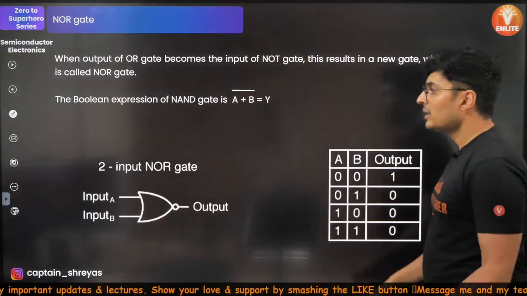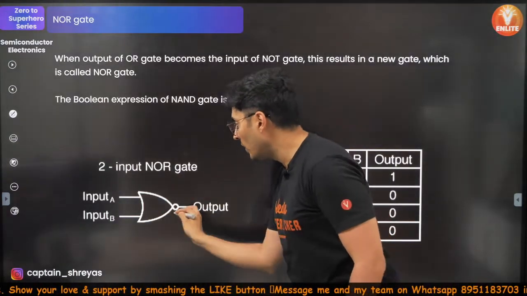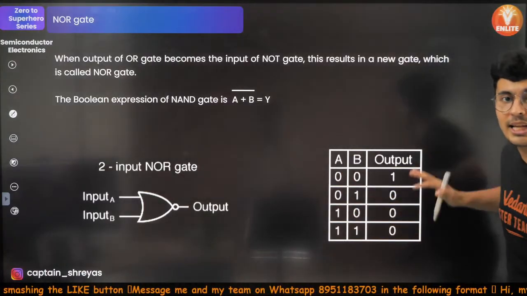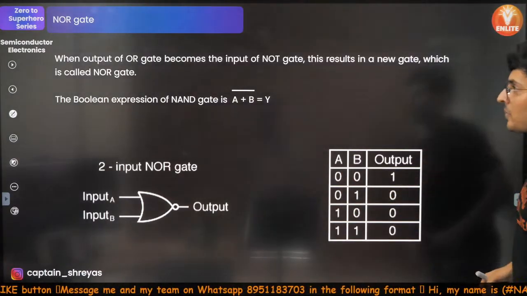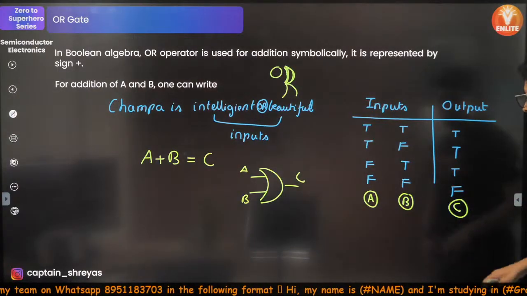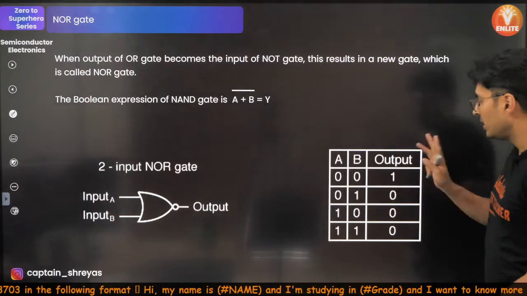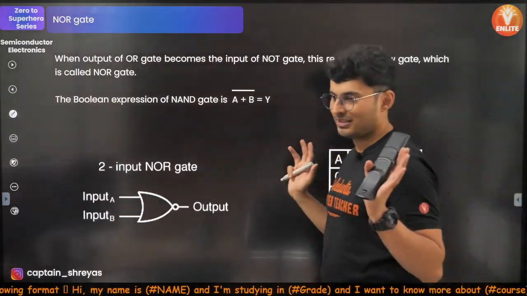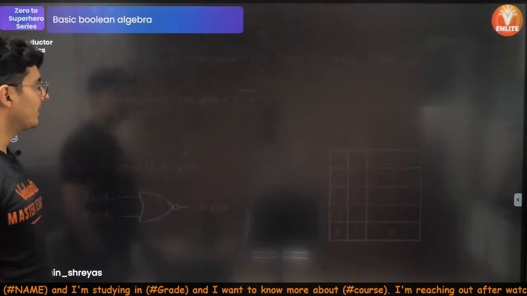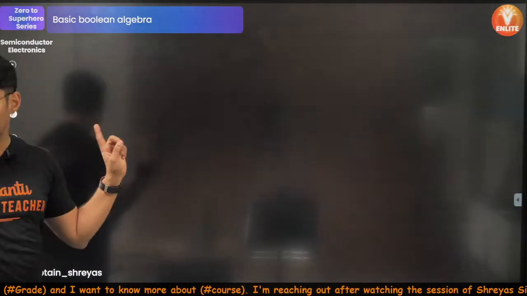That is how you show it. Similarly, NOR is OR plus NOT. You have OR, you put a NOT over it. So whatever was the output of OR, you negate it, and you get a NOR gate. This was your OR gate: true, true, true, false. So you will get 3 falses and 1 true. Exactly opposite. As simple as that. That's a NOR gate.